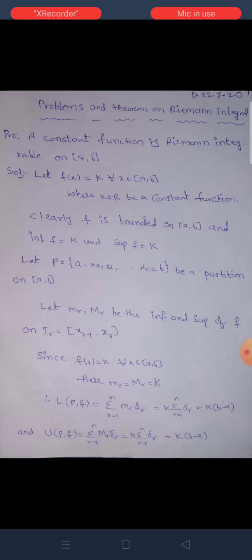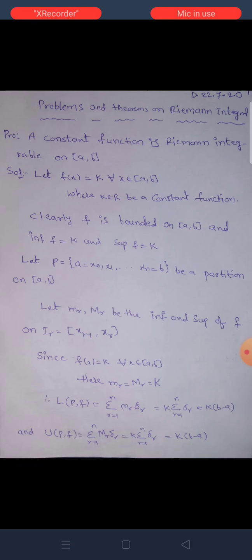Problem: a constant function is Riemann integrable on the closed interval [a, b]. Solution: let f(x) = k for all x belongs to [a, b], where k belongs to R, be a constant function. Clearly, f is bounded on [a, b], and infimum of f is equal to k and supremum of f is equal to k.